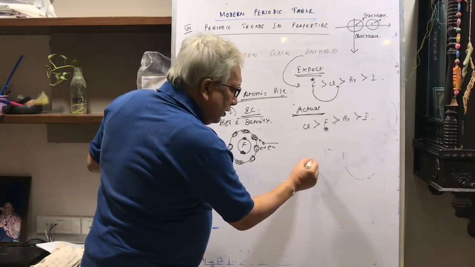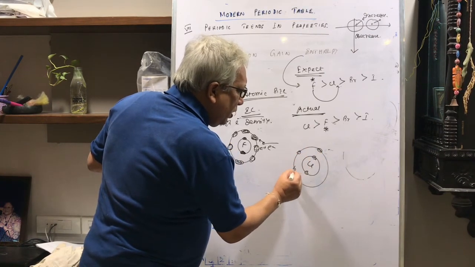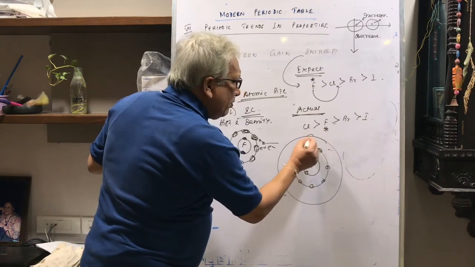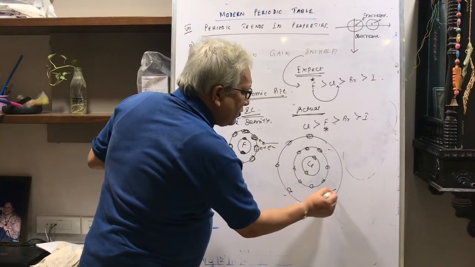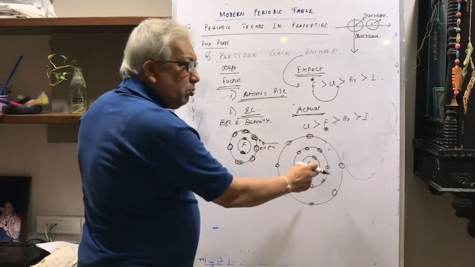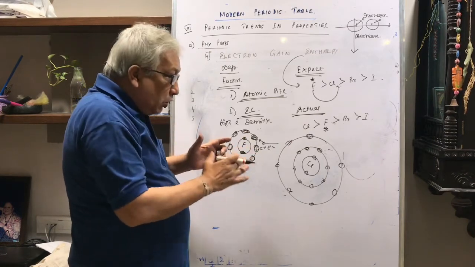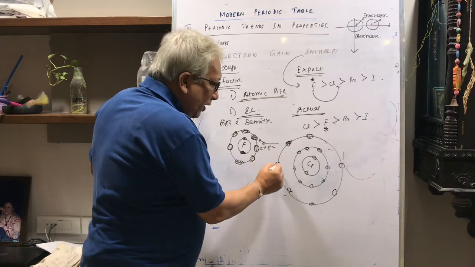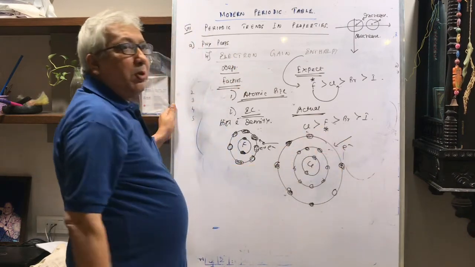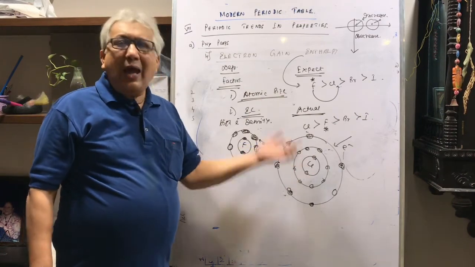In case of Cl, the first shell has 2 electrons, the second shell has 8 electrons, and the third shell has 7 electrons: 1, 2, 3, 4, 5, 6, 7. Chlorine also has got 7 electrons in the outermost shell, but in case of Cl, the third shell is the outermost shell. So, it is a bigger shell, and because of that, the electron density is not very high, and the incoming electron does not experience that kind of repulsion from the existing electrons, and because of that, energy released is as we expected.